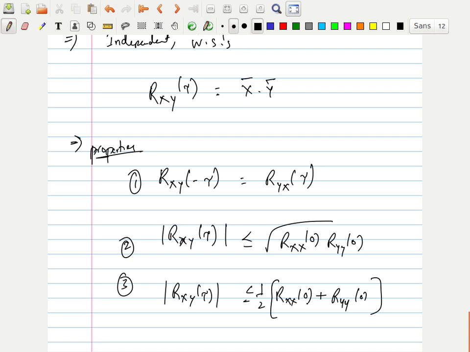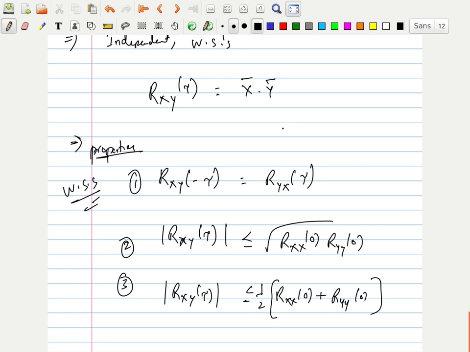These are all applicable for wide-sense stationary random processes. If x of t and y of t are jointly wide-sense stationary, then I can say this.